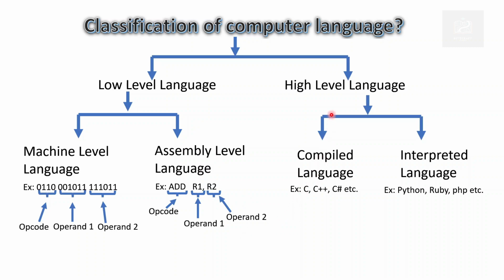Now let us understand the category of high level language. High level language can be broadly categorized into two parts: compiled language and interpreted language. Now C, C++, C# are examples of compiled language. For interpreted language, the examples are Python, Ruby, PHP, etc.